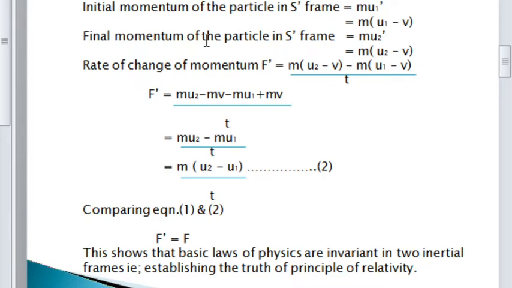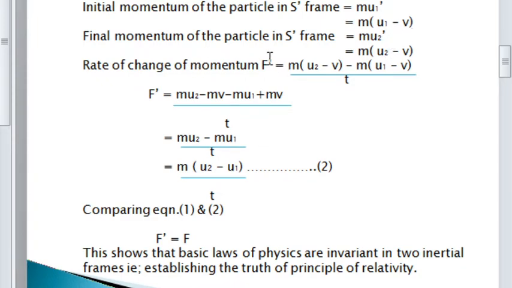So initial momentum of the particle in S dash frame is equal to m into u1 dash, mass into velocity. From the Galilean transformation equation, u1 dash can be represented by u1 minus v. X dash is equal to x minus v. Here we have the velocity equation, u1 dash is equal to u1 minus v. So I am applying this Galilean transformation equation in this part. So u1 dash becomes u1 minus v.